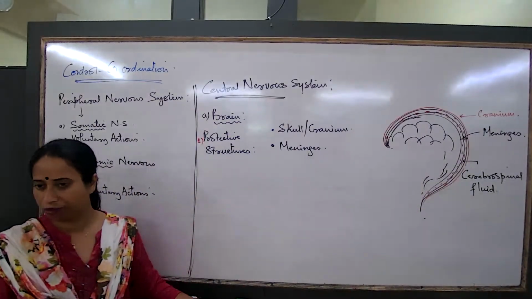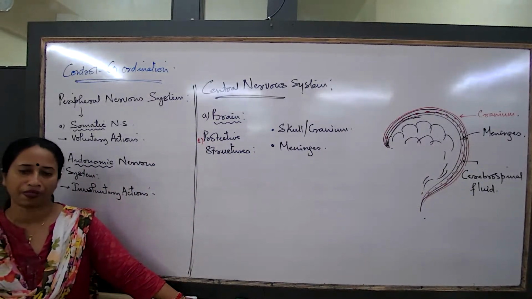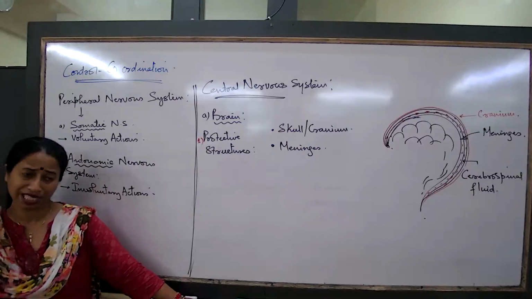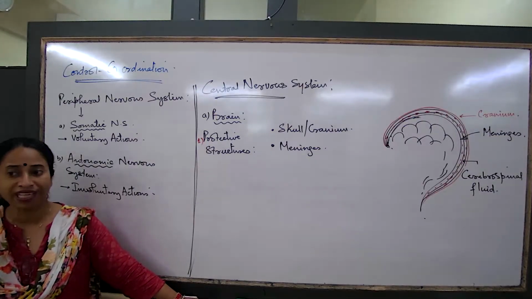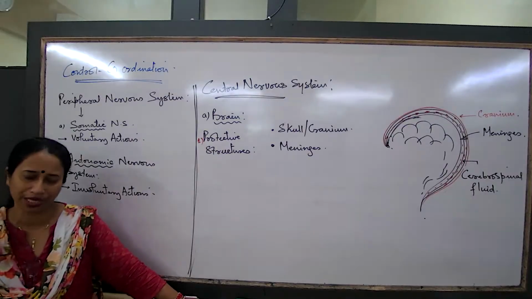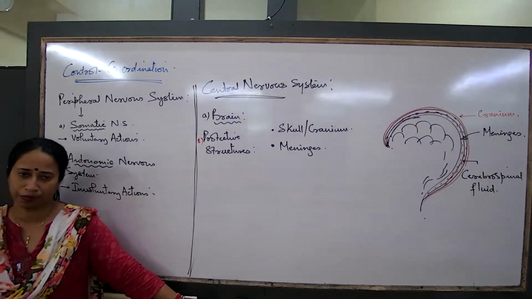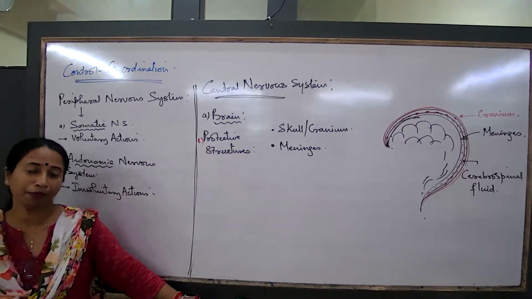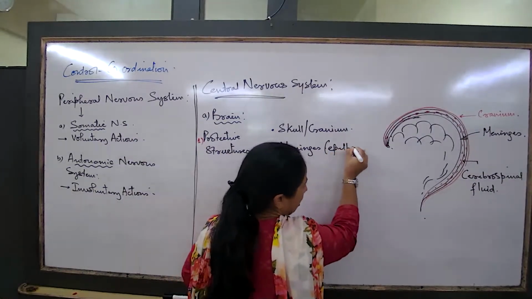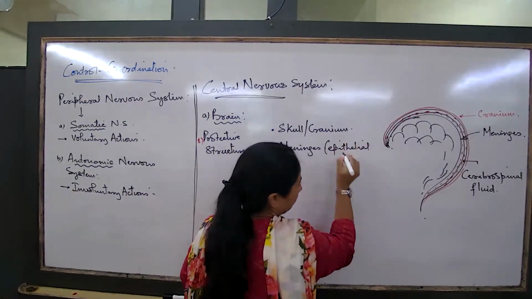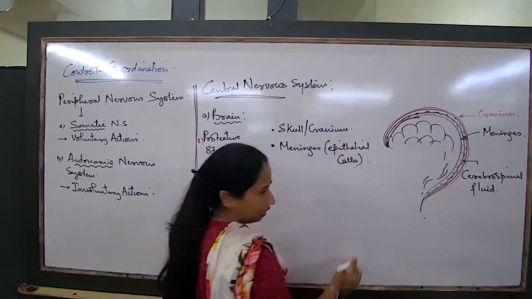So we are talking about the protective structures of the brain. What did I say? The hard outer bony cover. Name the bony cover. You get a question, what to write? Cranium or the scalp. Name the membranous cover. This membranous cover is made up of epithelial tissues or epithelial cells.